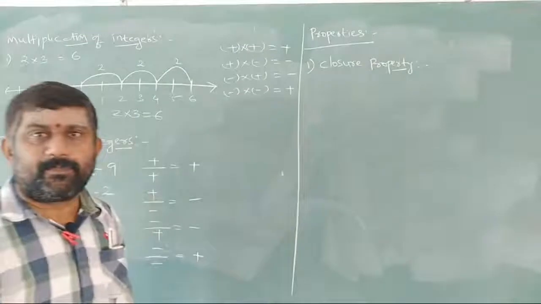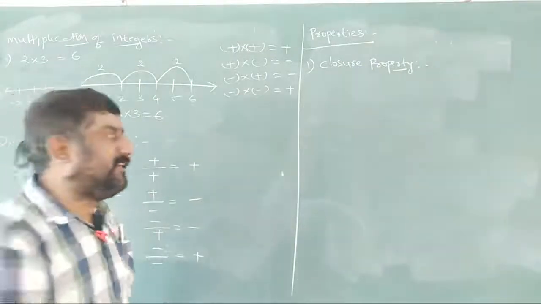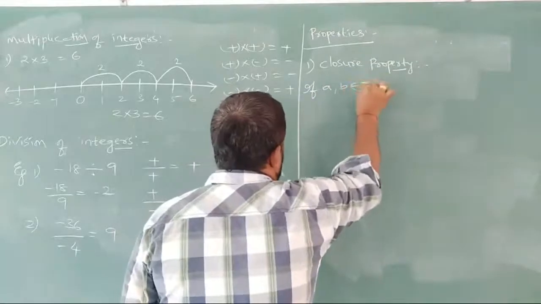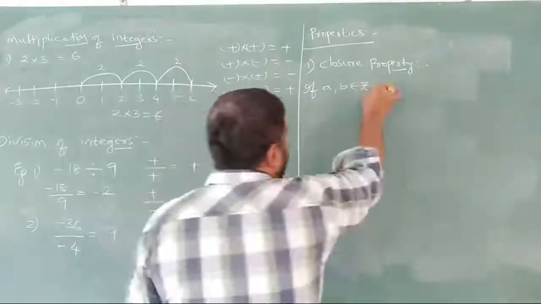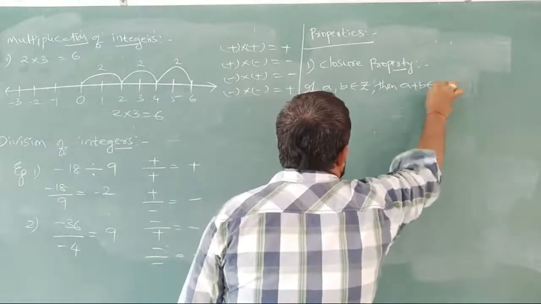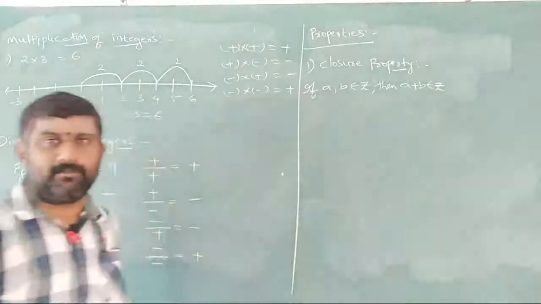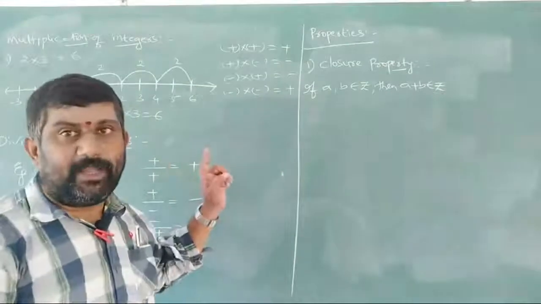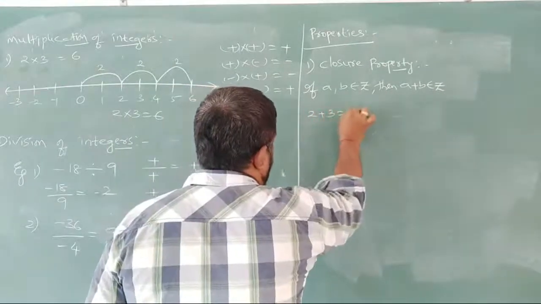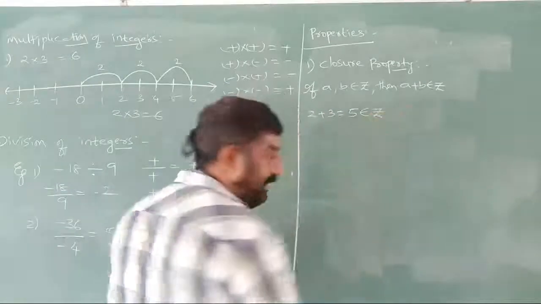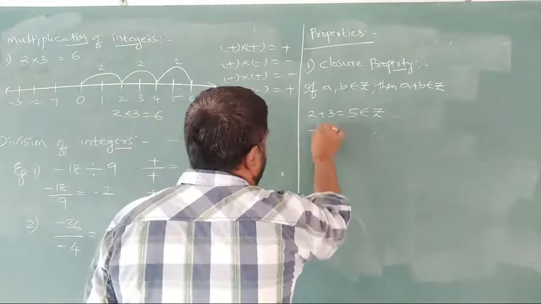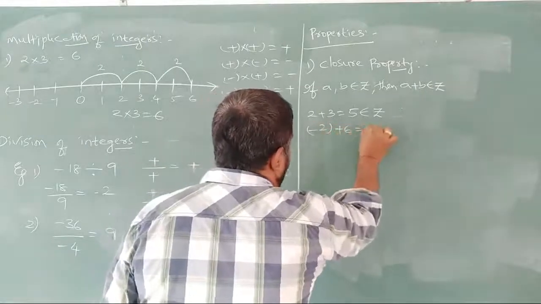Closure property. What is a closure property saying? If A comma B belongs to Z, then compulsorily A plus B also should belong to Z. Already we discussed two examples. One is 2 plus 3, which is 5, an integer, as well as minus 2 plus 6, and this is also an integer.